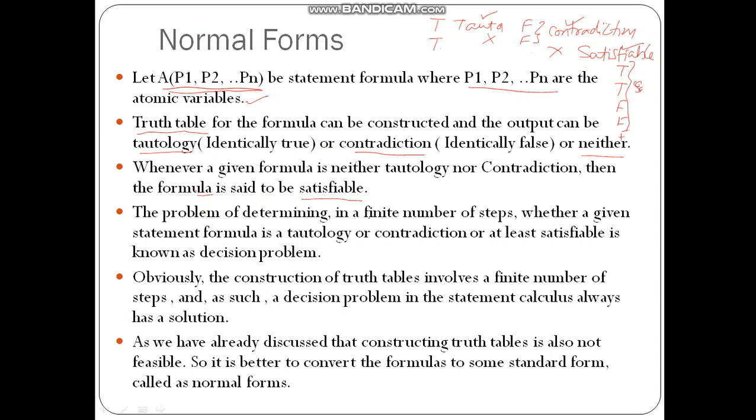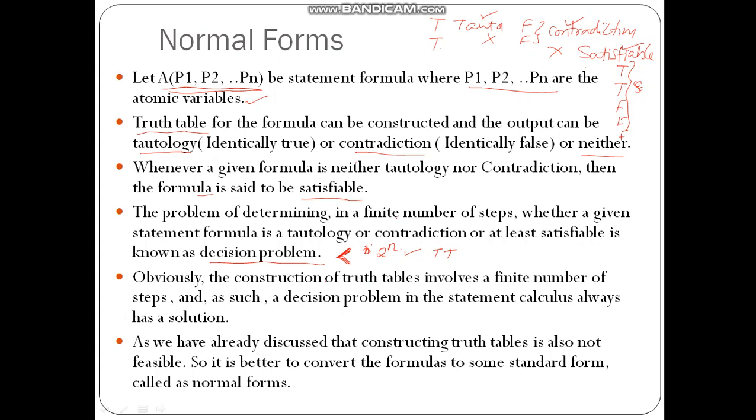The problem of determining in a finite number of steps whether a given statement formula is a tautology, a contradiction, or satisfiable is a decision problem. If you want to identify this, you may require a huge amount of time, and the time may grow in terms of 2 raised to n. That is, the number of rows will grow in terms of 2 raised to n in case of constructing the truth table and solving the problem.